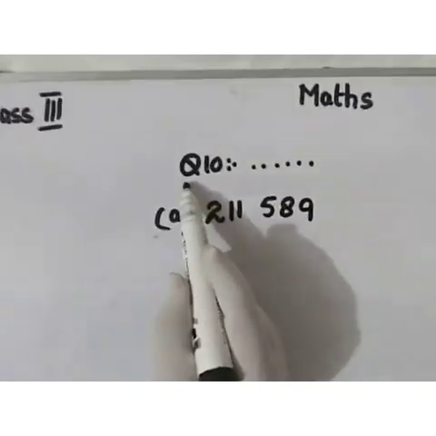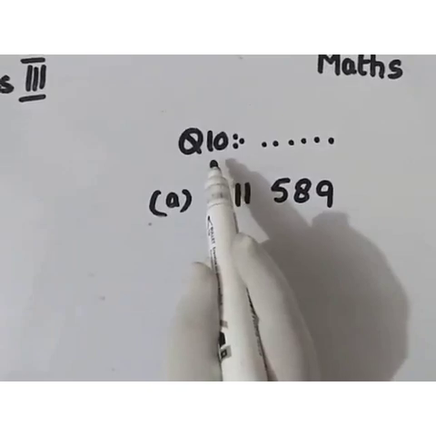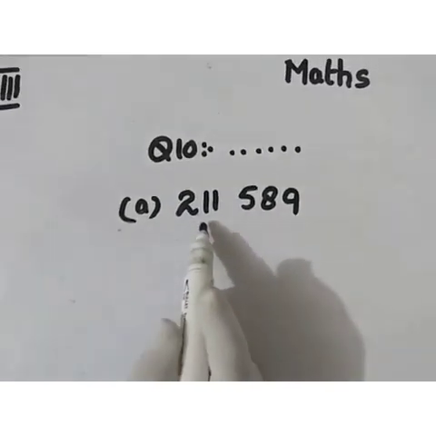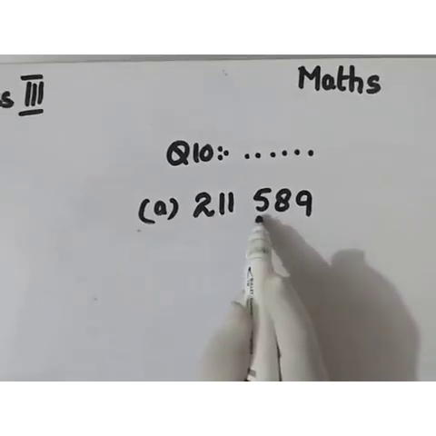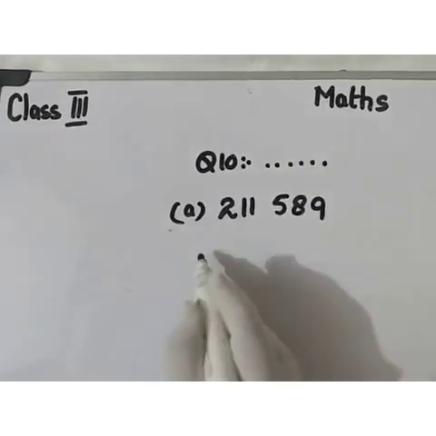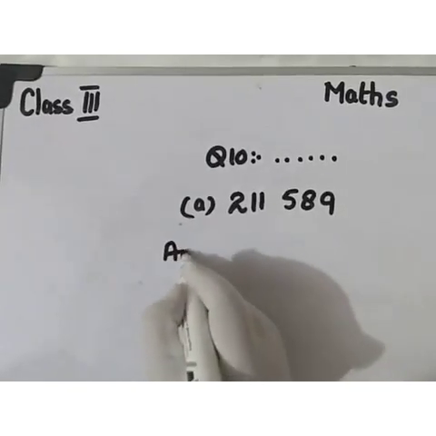First you have to write the question number 10 in your notebook from the book. Then part A is 211,589. How many thousands? You have to write it this way.